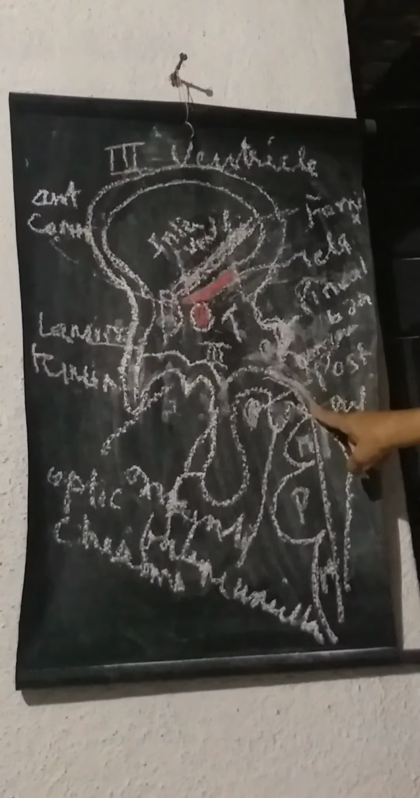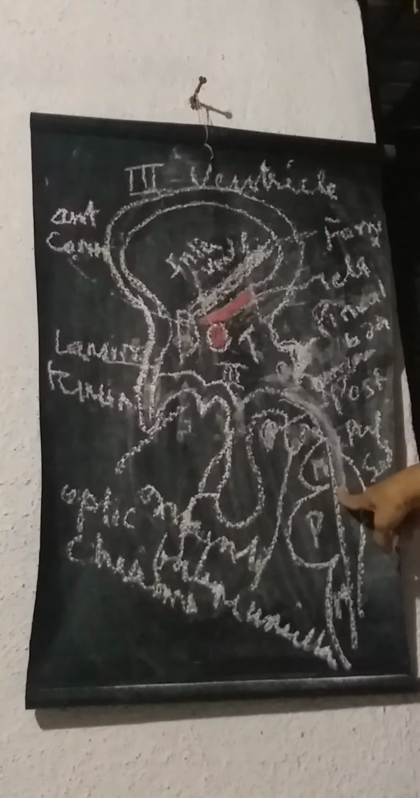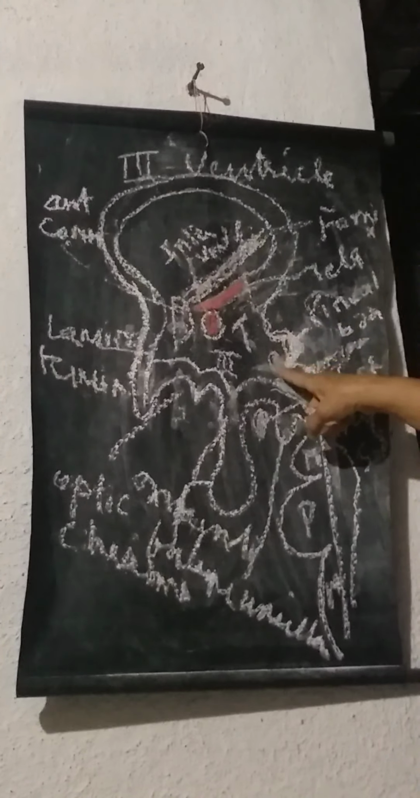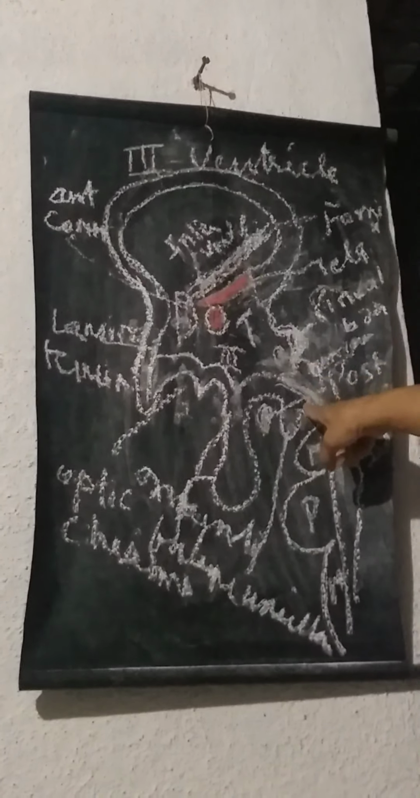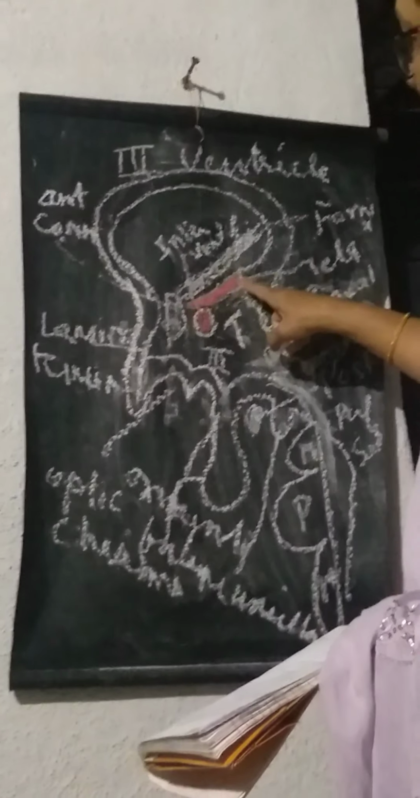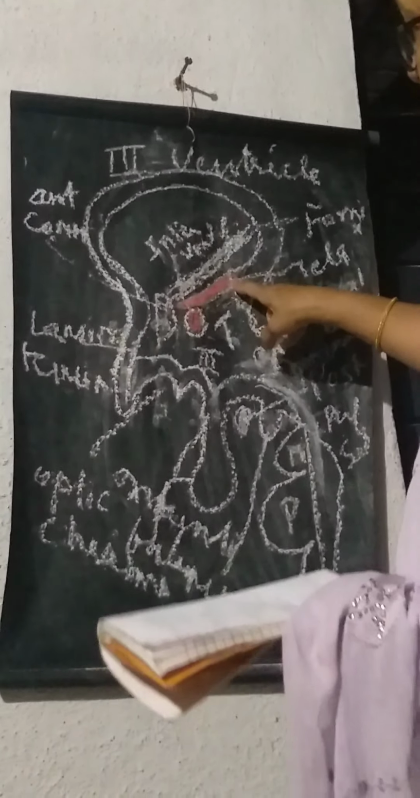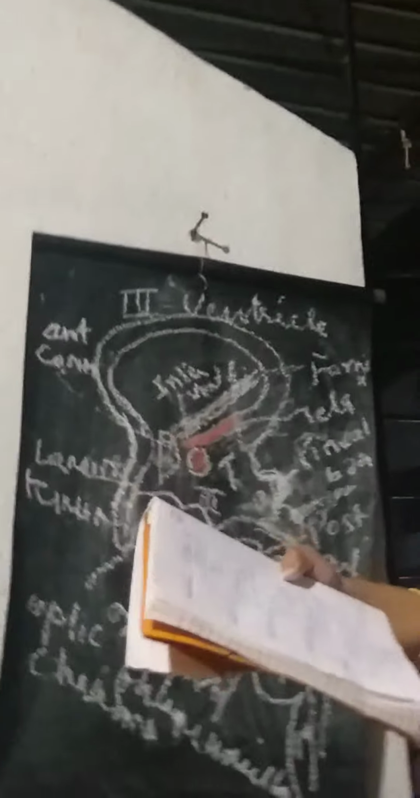So here the third ventricle continues down into the fourth ventricle, and this gap which you see over here is the cerebral aqueduct. So the pineal body, posterior perforated substance and the cerebral aqueduct are the structures which form the posterior wall of the third ventricle. The roof is formed by the tela choroidea and the ependymal lining of the third ventricle. So this is the cavity, the ependymal lining of the third ventricle.